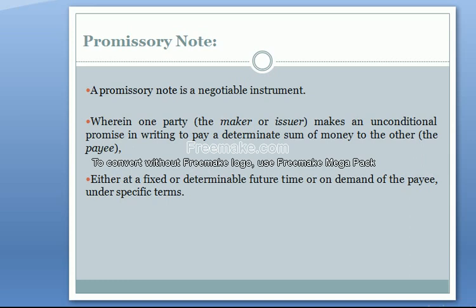You can also ask for security to secure your transaction, like my car documents, my business documents, my land documents, or some other asset documents. Clear?